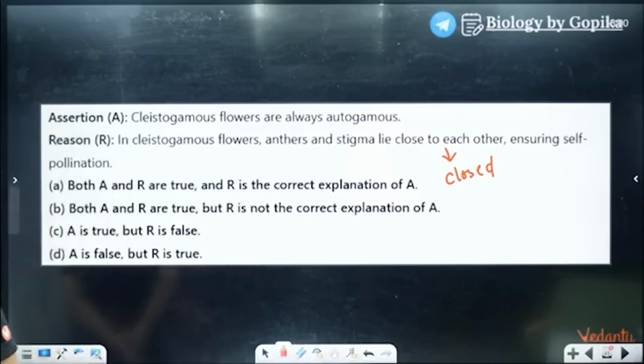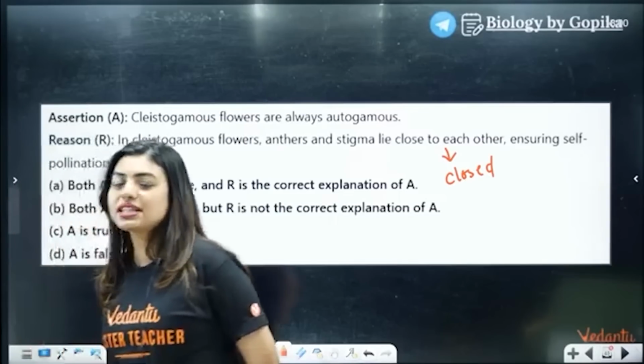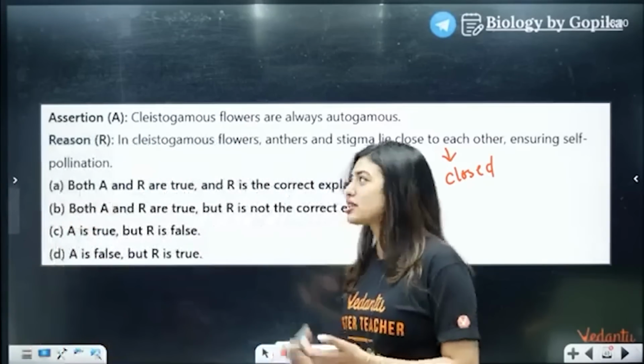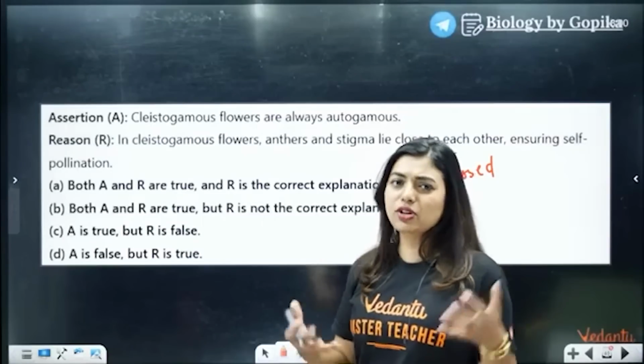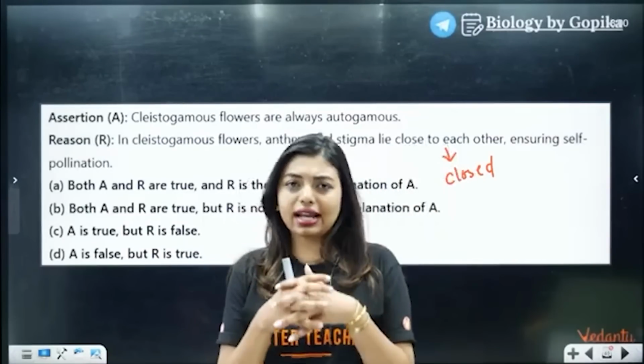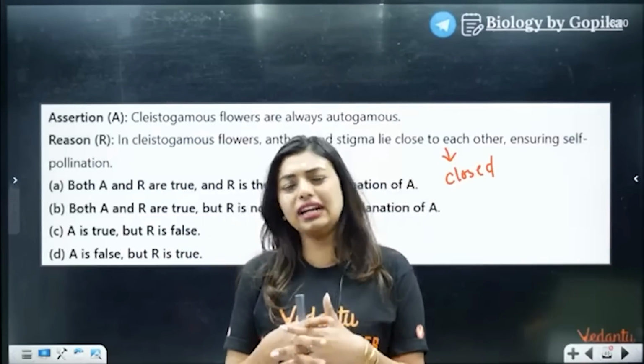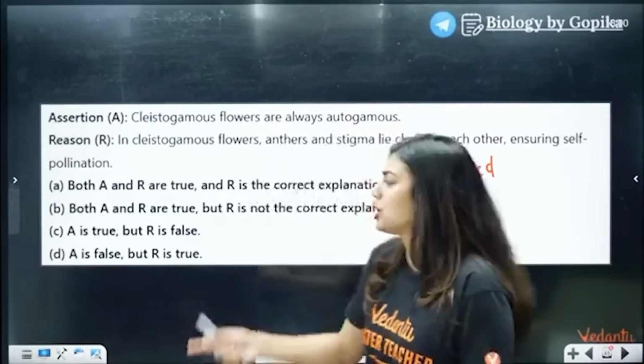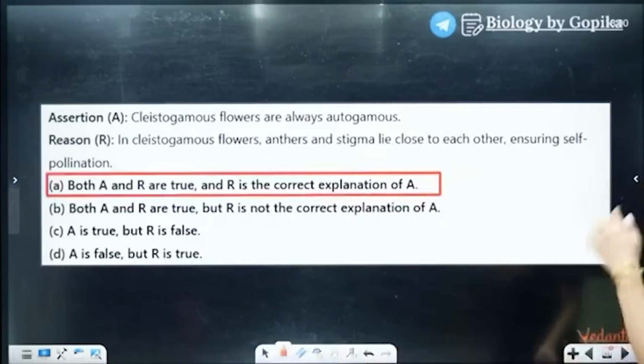Yes, A. Yes, very good. Both the statements are correct because they're talking generally about how these cleistogamous flowers are always autogamous, because the anther and the stigma lie close to each other because they are closed, right? They do not have an option for cross pollination. So the answer is going to be obviously option number A.